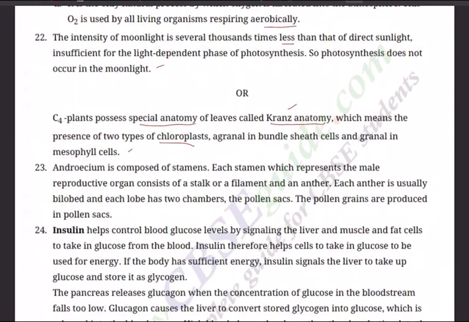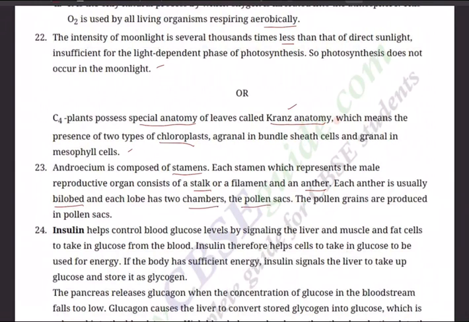Question number 23. Describe in brief the structure of androecium. Androecium means male reproductive organ. Androecium is composed of stamens. Each stamen, which represents the male reproductive organ, consists of a stalk or filament and an anther. Each anther is usually bilobed, and each lobe has 2 chambers, that is pollen sacs.